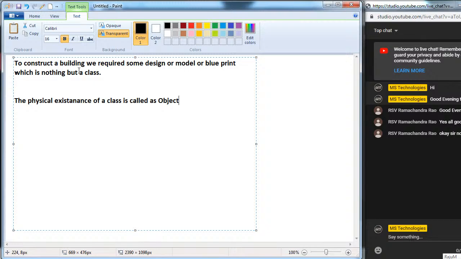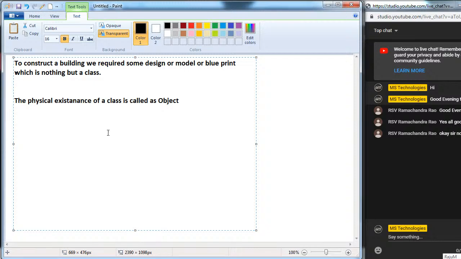The physical existence of a class is called an object. If you want to construct a building, first we require a model or blueprint or design. On paper, the design, model or blueprint is nothing but a class. After completing the construction we will get physical existence. Physical existence of a class is called an object. Is it clear? What is class? What is object?